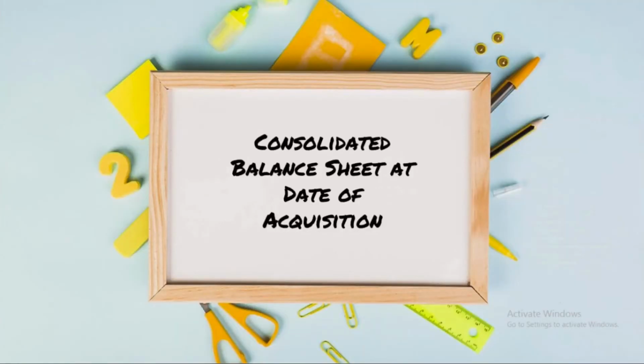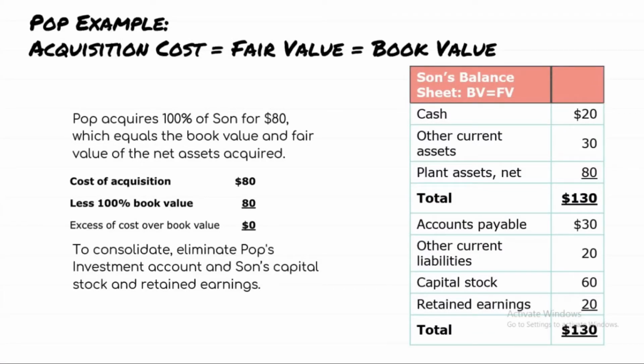Okay, the last topic for today is consolidated balance sheet at date of acquisition. The example here is about Pop and Son's balance sheet. So acquisition cost equals fair value equals book value. Pop acquires 100% of Son for $80, which equals the book value and fair value of the net assets acquired. So the math is cost of acquisition $80 less book value $80. So there is no excess of cost over book value.